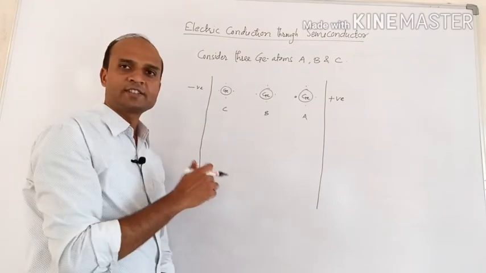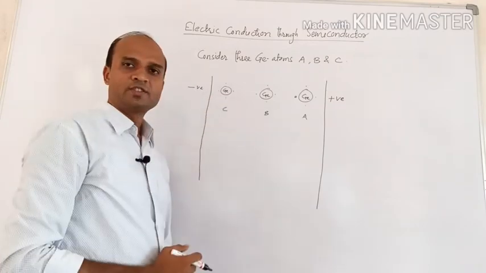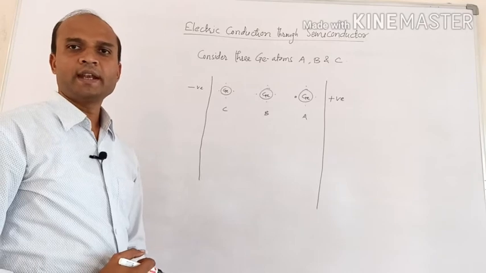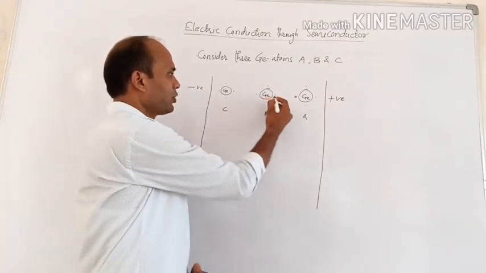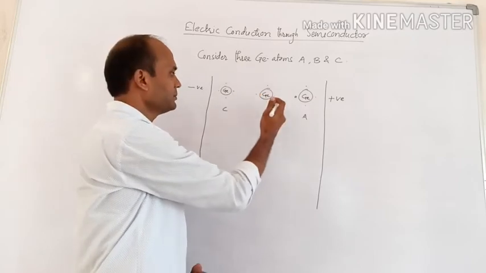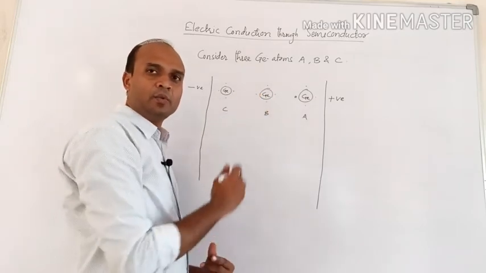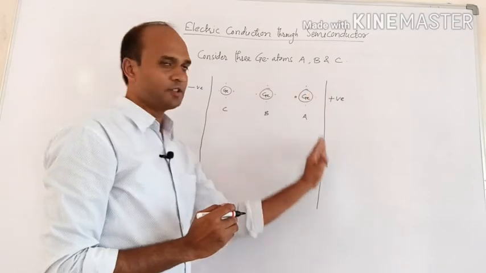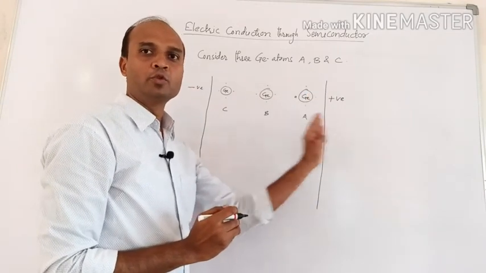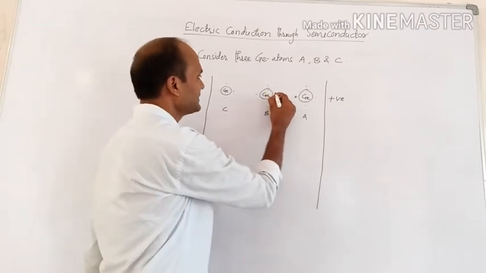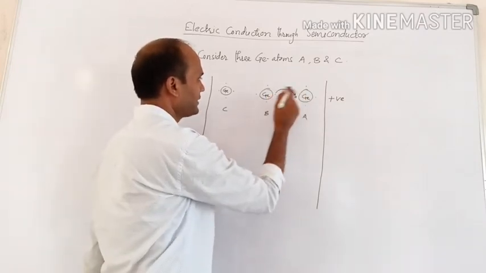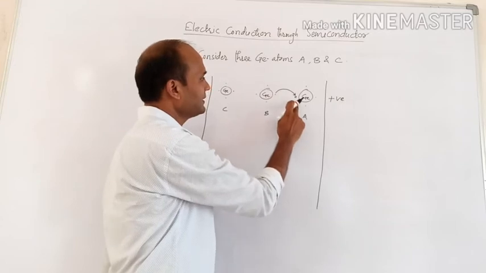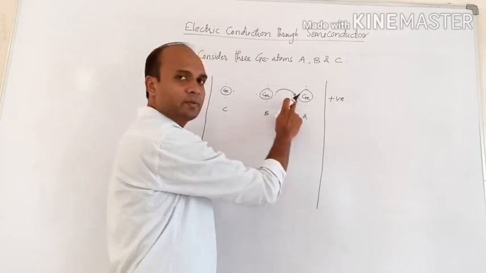Because of this external electric field, valence electrons will get additional energy, and because of this additional energy, a valence electron from other atoms, maybe from B or C, will try to move to fill up this vacancy at A, because this plate is positive, and electrons will try to move towards the positive plate. So the possibility is that a valence electron from atom B will be shifted to the vacancy at atom A, and this vacancy will be filled up.